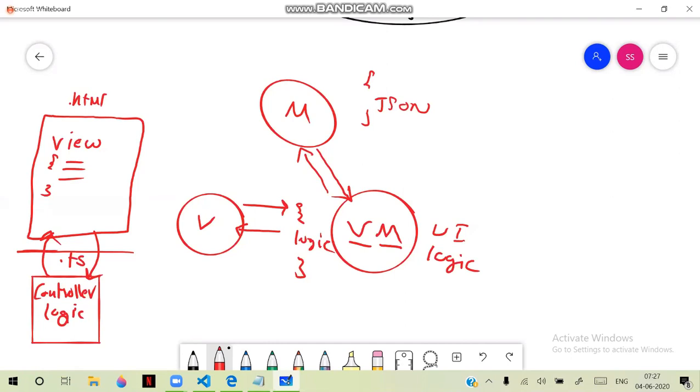What is the problem in this MVVM? The main issue with MVVM is, if logic and UI, everything is in the page, automatically the page becomes very heavy. That means it will take more time. Startup time increases. It is heavy on devices and heavy on browsers. Another problem is it is not loosely coupled and easily extendable.